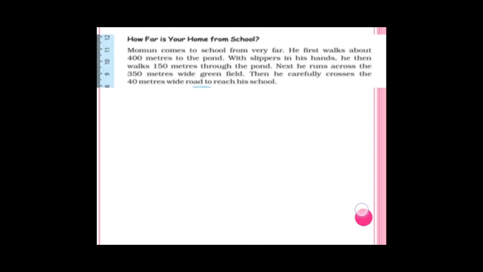Mamoon comes to school from very far. He first walks about 400 meters to the pond with slippers in his hand. He then walks 150 meters through the pond. Next, he runs across the 350 meters wide green field. Then he carefully crosses the 40-meter wide road to reach his school.